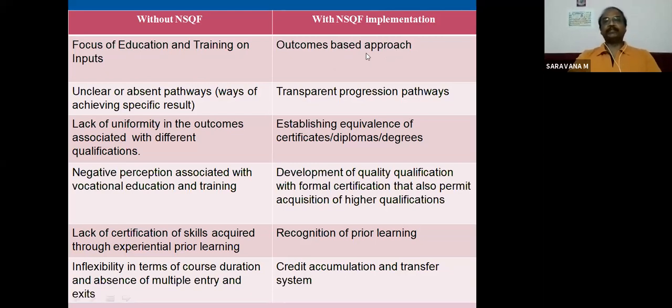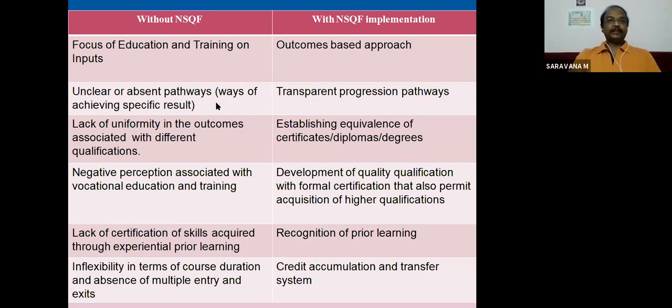So with the NSQF syllabus, the syllabus is output based. So what the learner will be able to achieve will be output based, and the competency, everything will be known well in advance. It will be known to the teacher as well as the students. That is an advantage after implementing NSQF.